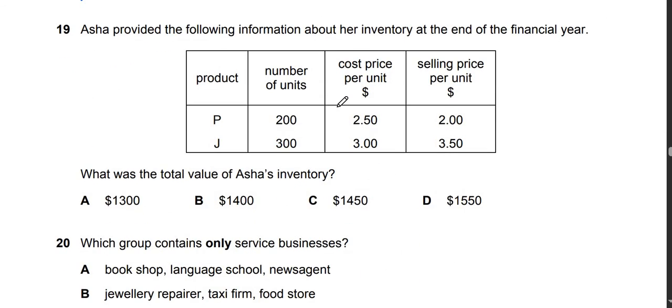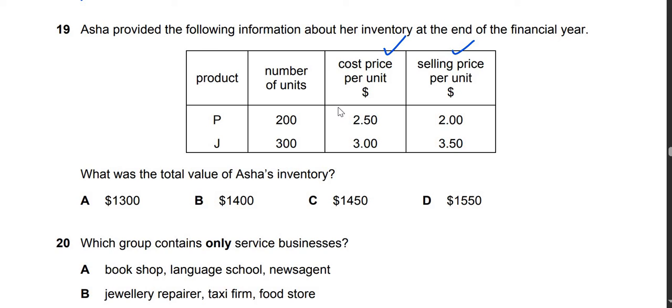Question 19. It says Asha provided the following information about her inventory at the end of the financial year: product P and J, number of units, cost per unit, selling price per unit. What was the total value of Asha's inventory? So look, the concept, this is cost, this is net realizable value. In accounting, we say that whichever is lower, we use that value.